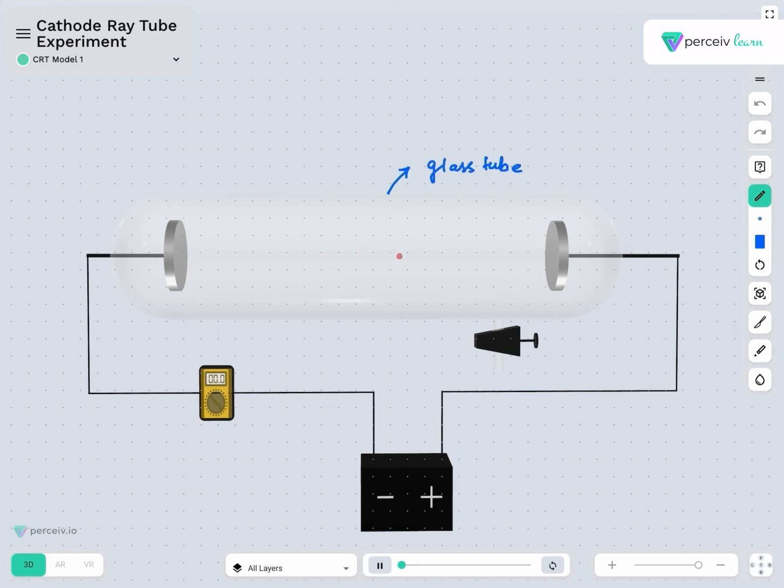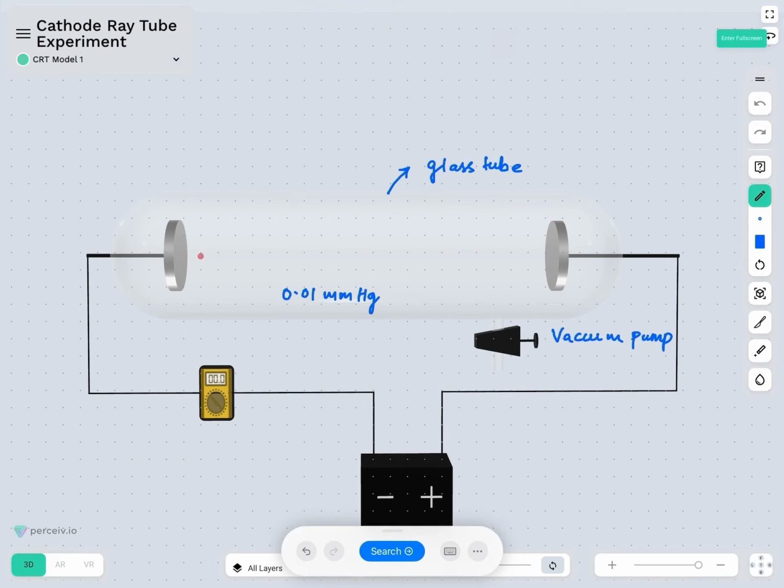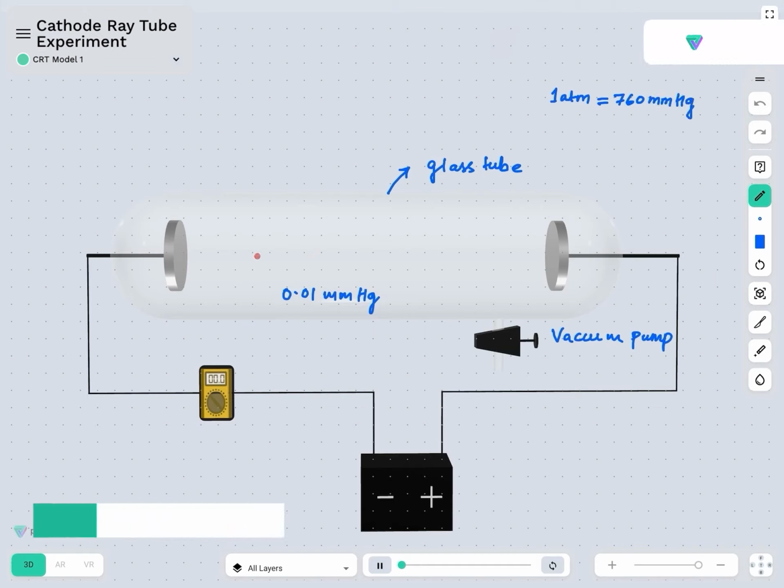What William Crookes exactly did is, firstly he took a glass tube and removed the gases from it. He added a vacuum pump to it and removed the gases, and the pressure which he maintained was 0.01 mm of Hg. We know that 1 atmospheric pressure equals 760 mm of Hg. So the pressure here has been drastically reduced to 0.01 mm of Hg.